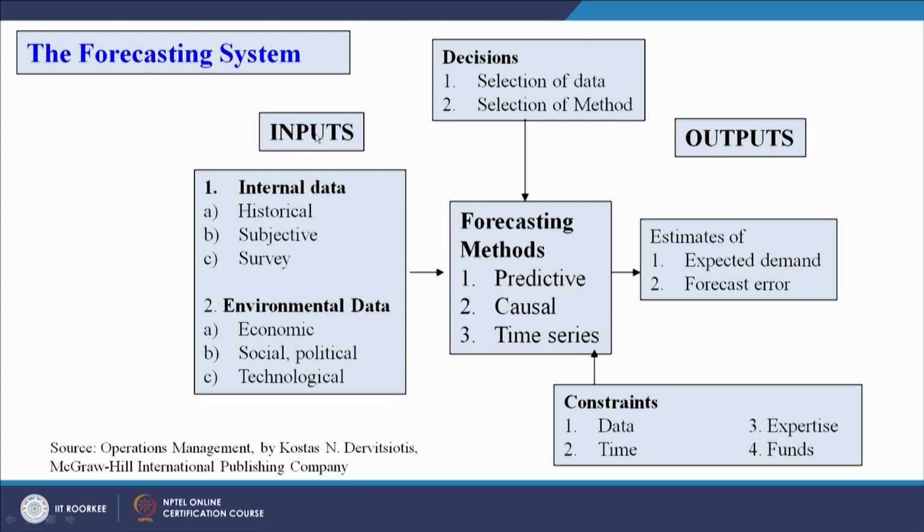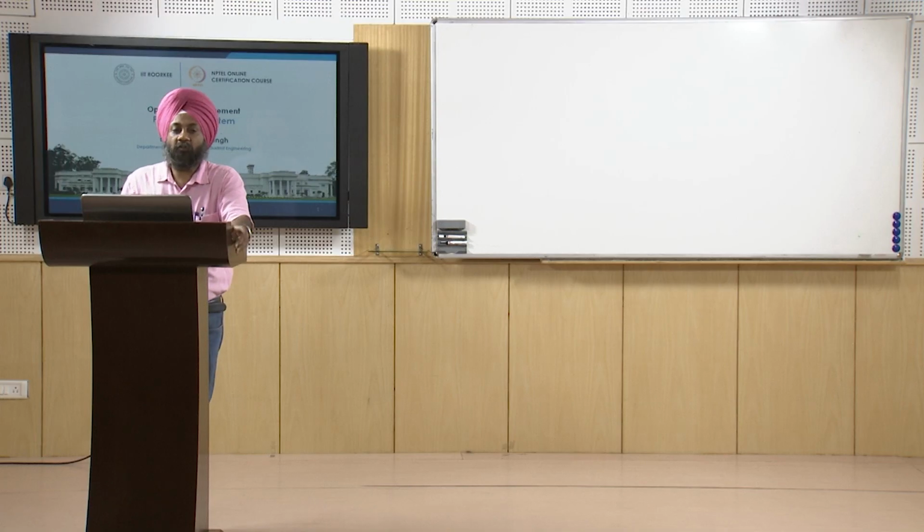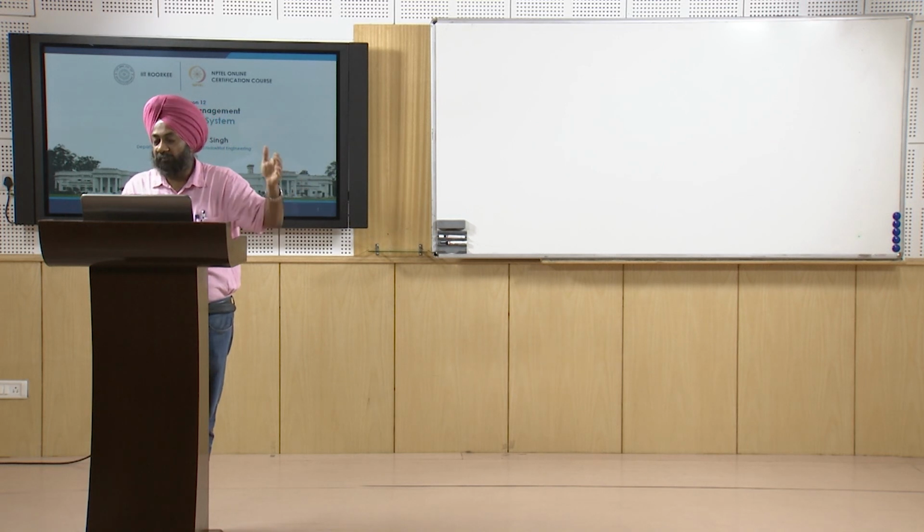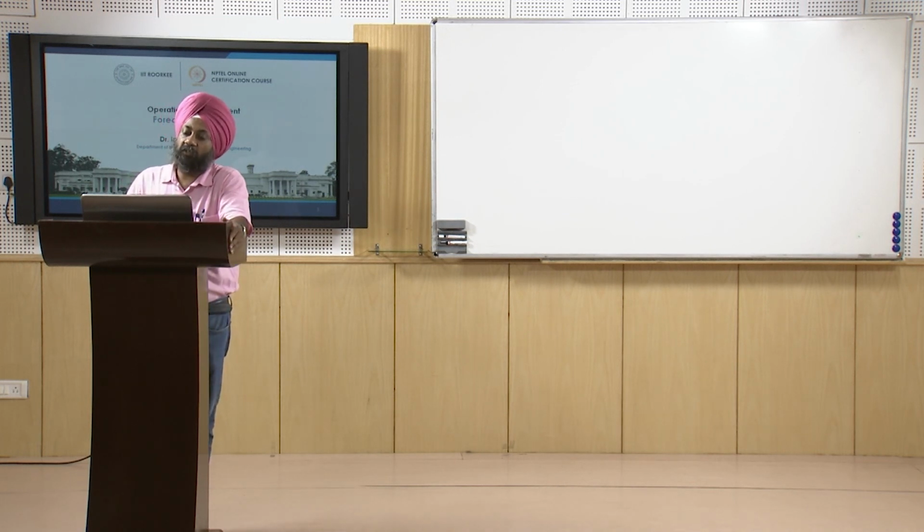So you have certain inputs, then there are forecasting methods which can be classified as predictive, causal and time series methods. So you give some input in the form of information, you use some method, maybe as I have explained today, the simple average method: sum the 3 previous months' demand and divide by 3 and forecast for July. So you use a method, that is a simple average method. There are other methods also like causal methods, time series methods, that we will see in our subsequent sessions.